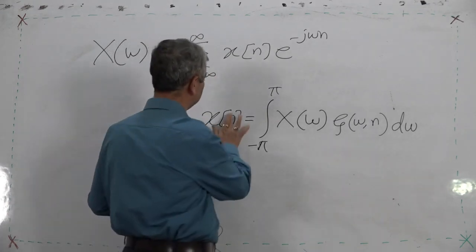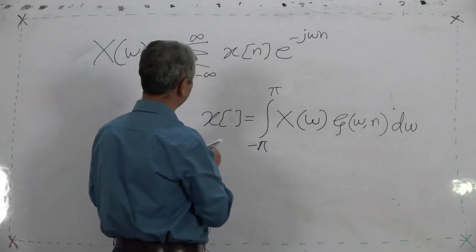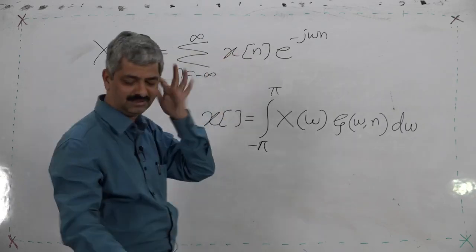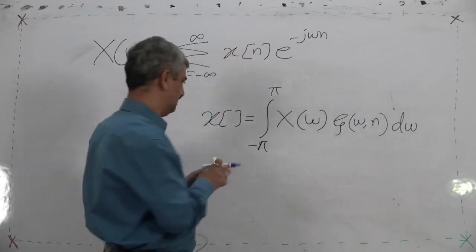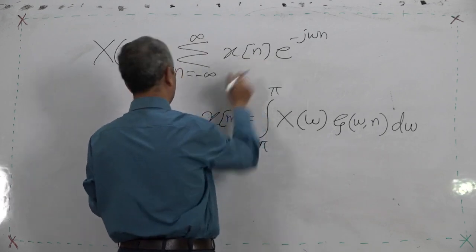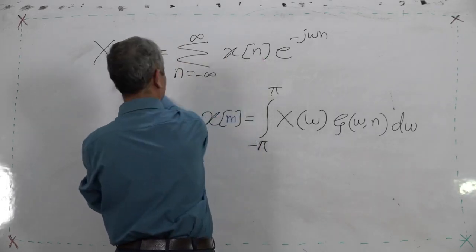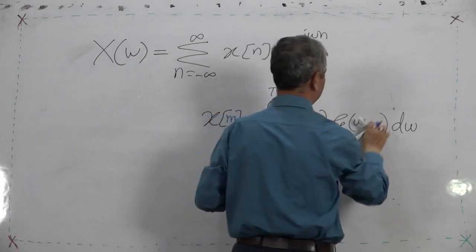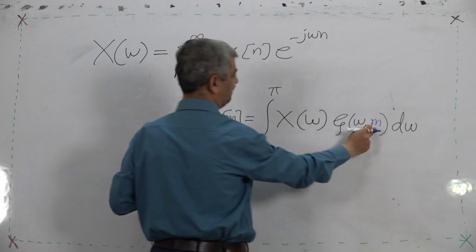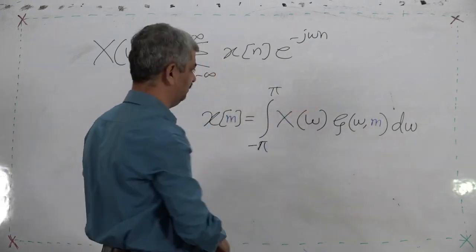I will use the index m here, because I want to use both together so index confusion should not be there. A discrete sequence is transformed into a continuous function, and the continuous function I am transforming back into a discrete sequence. So m is an integer which can have any value, and you will understand why I use the letter m.